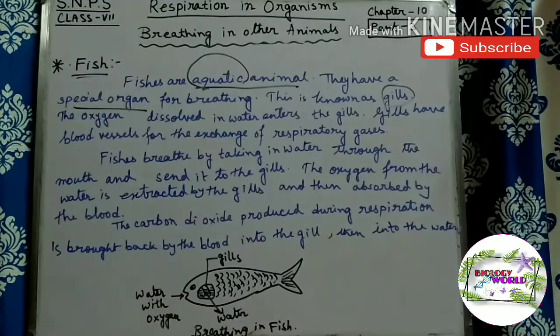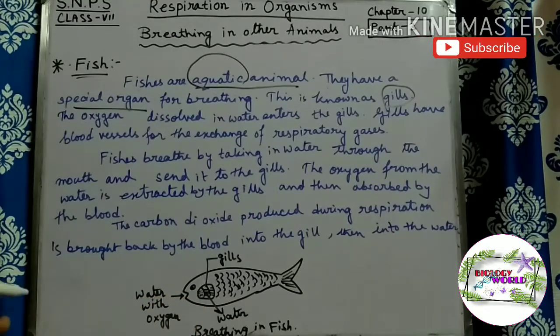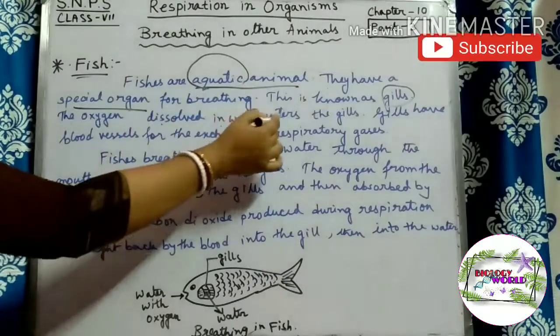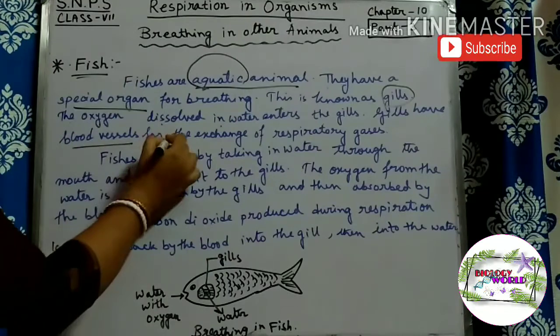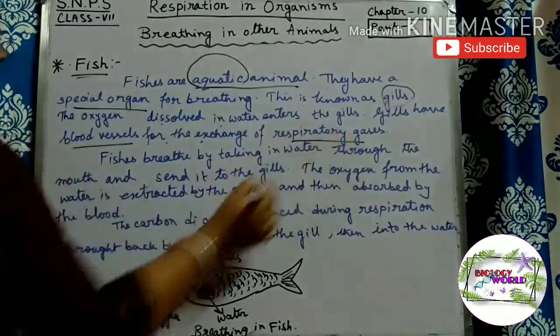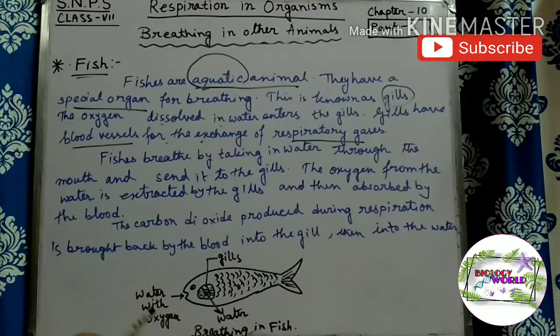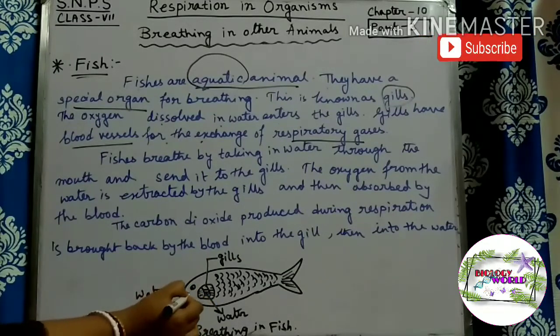Here in the picture you can see that this comb-like structure is called gills. This is the special respiratory organ of fish. The oxygen dissolved in water enters the gills. Gills have blood vessels for the exchange of respiratory gases. The oxygen which is present inside the water goes inside of the fish,